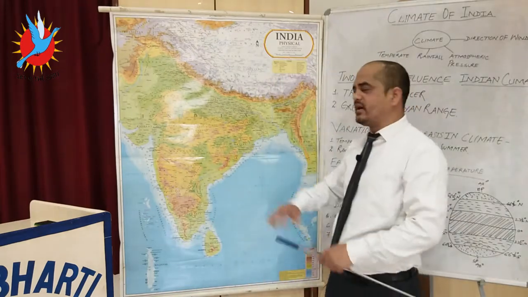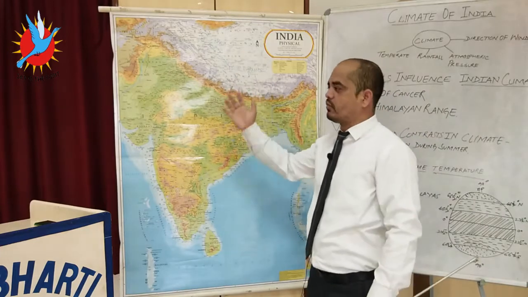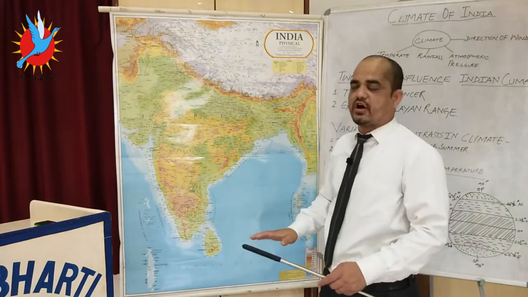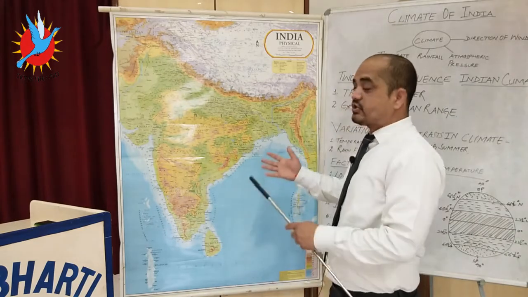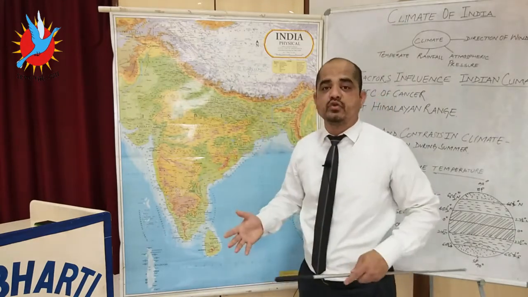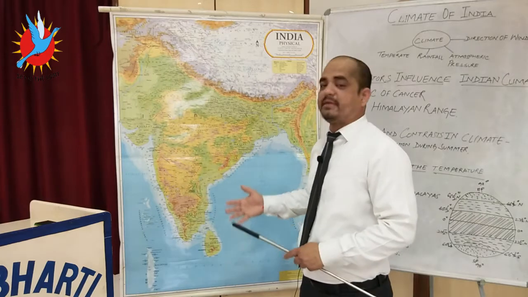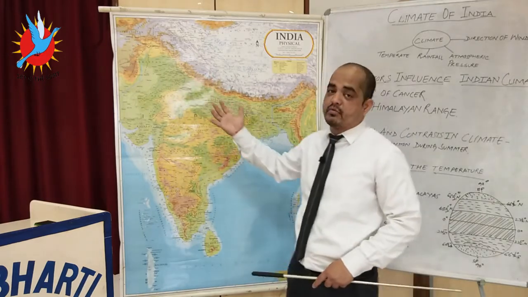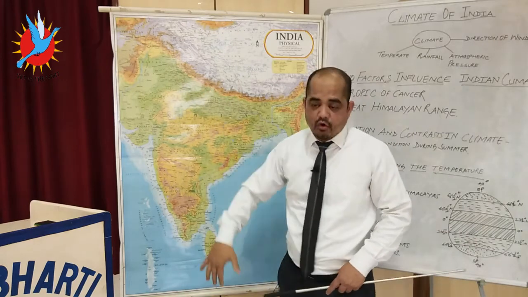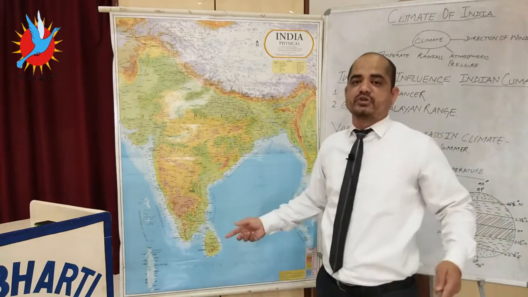So because of the apparent movement of sun rays from north toward the south, there is a drastic change of winds from land areas toward the water bodies. Now the southwest monsoon winds, the Bay of Bengal branch or the Arabian branch, which entered toward India, are now going to migrate from land toward the ocean water bodies in terms of offshore winds.